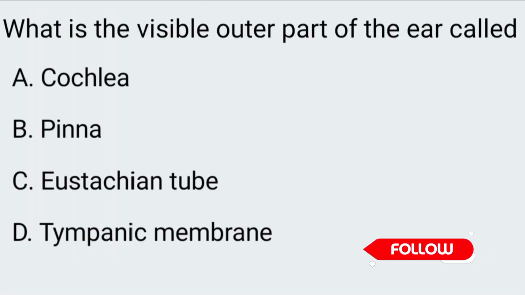Next question. What is the visible outer part of the ear called? A. Cochlea, B. Pinna, C. Eustachian tube, D. Tympanic membrane. The correct answer is option B, pinna, also known as auricle.